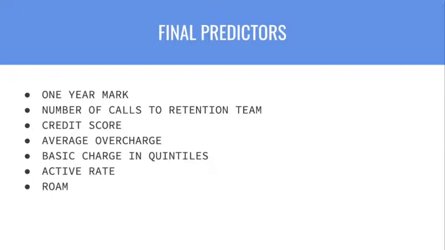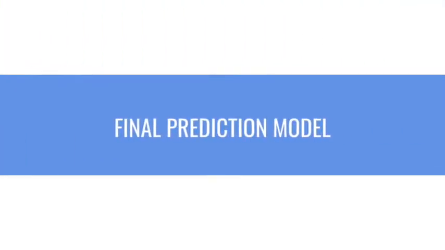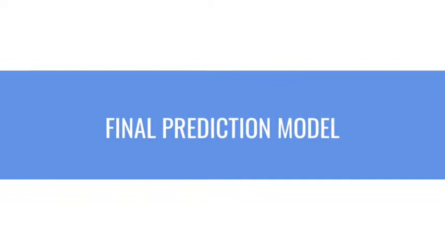Roam is the mean number of roaming calls made per customer. We assume that people that use roam were probably traveling more, so they would need a phone service more often, so they would be less likely to churn. On the other hand, if they use roam, they would probably be charged more for their service, which could lead them to churn. So that's why we chose roam, because we thought that it was very relevant to predict our probability of churn. Now we're going to focus on all the results from our final model.